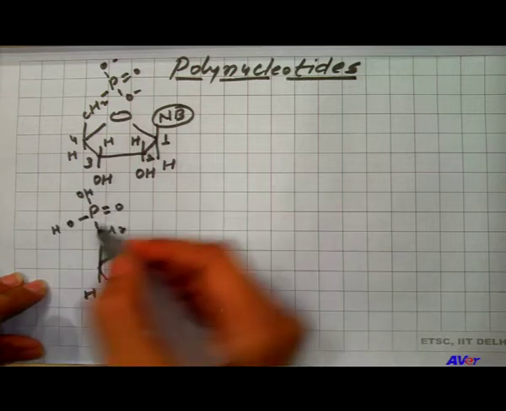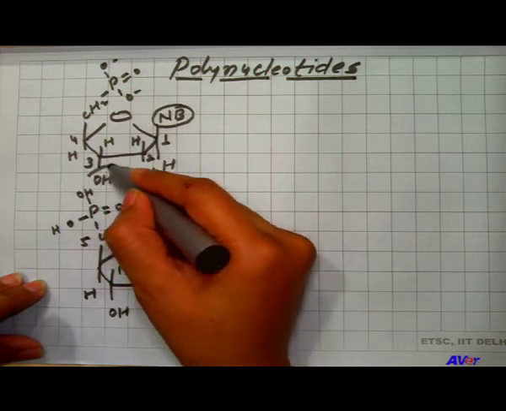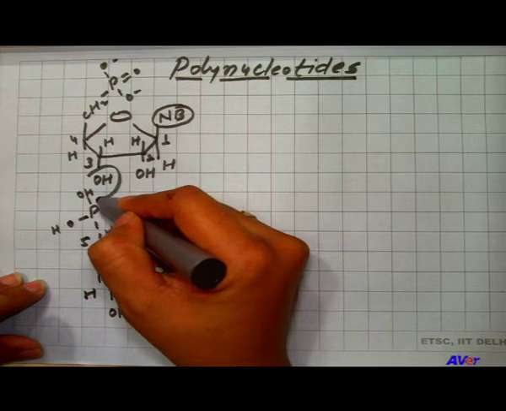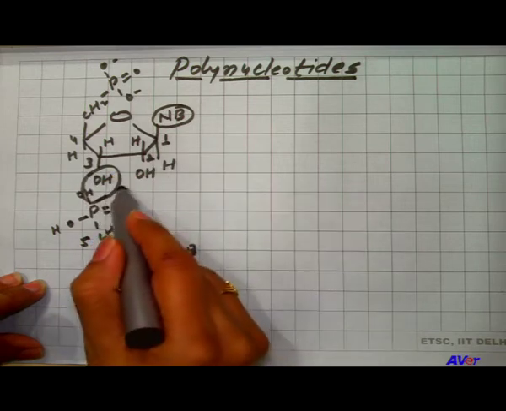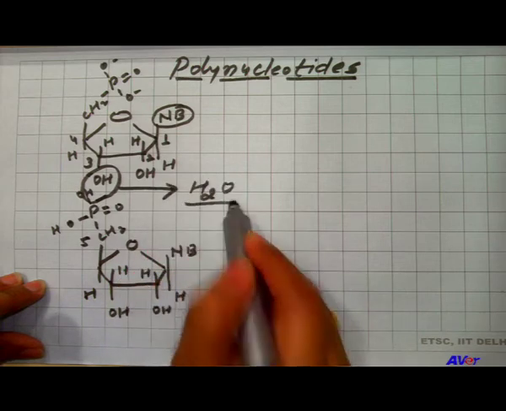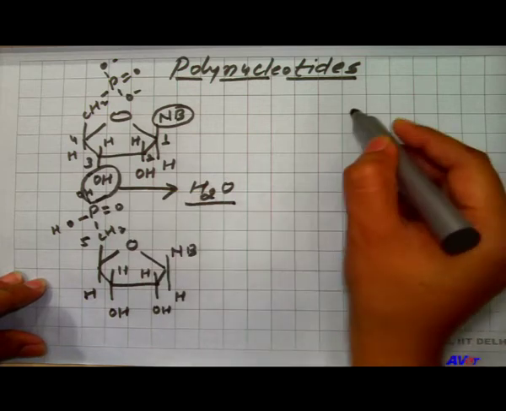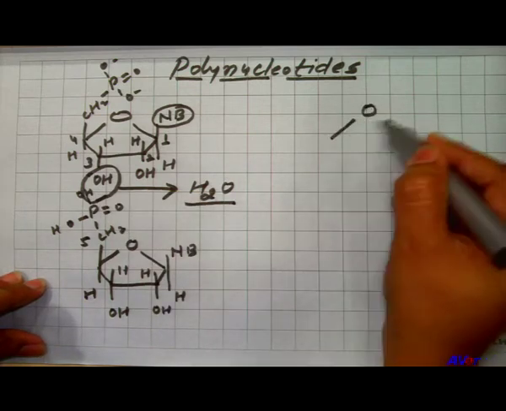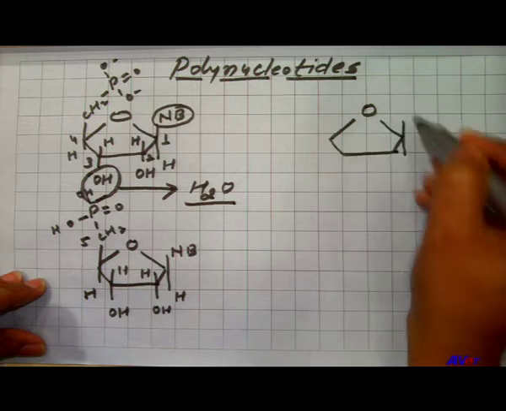So, this is the other nucleotide, the OH of the first nucleotide and the hydrogen of the second nucleotide will combine together and they will form water, the water will get released and the remaining parts will combine together and they will form a phosphodiester bond. Let us have a look at how the phosphodiester bond is created between the nucleotides.